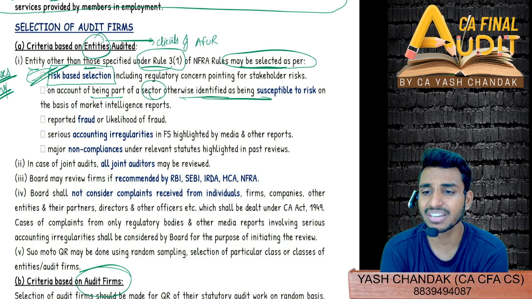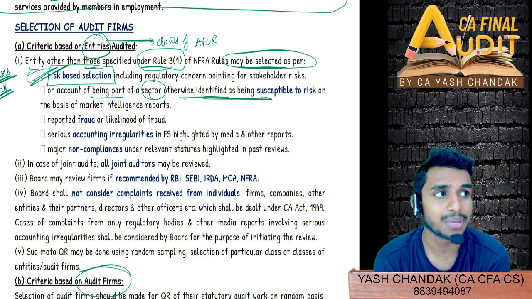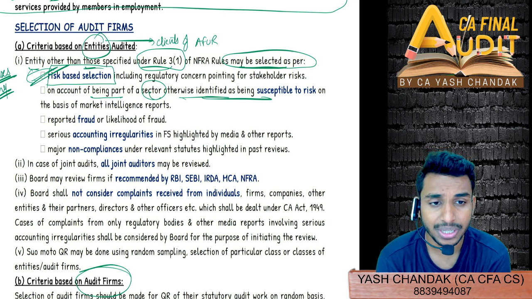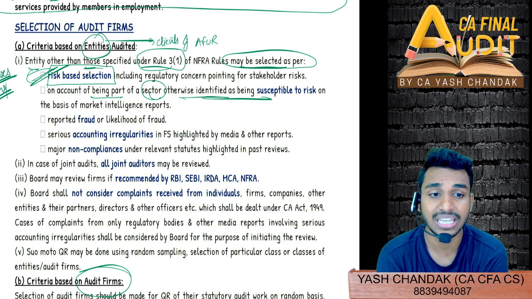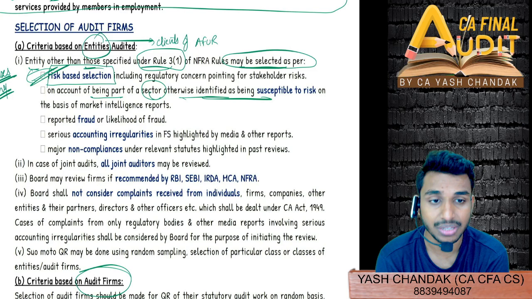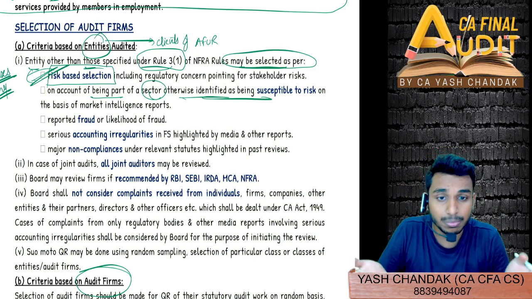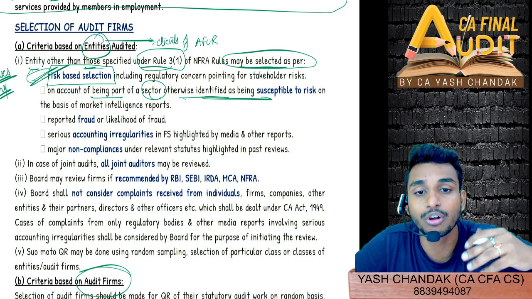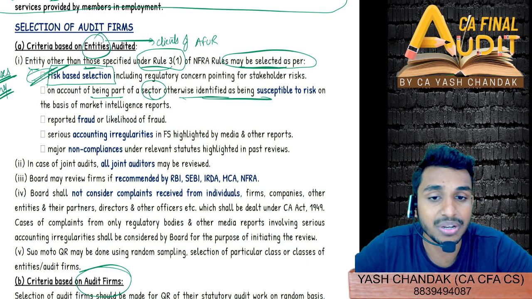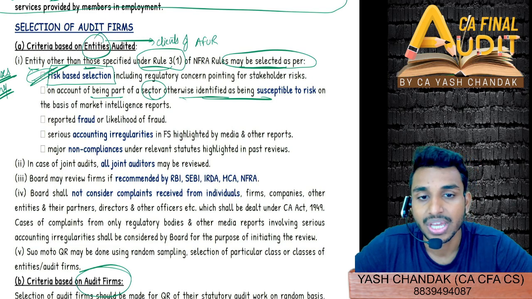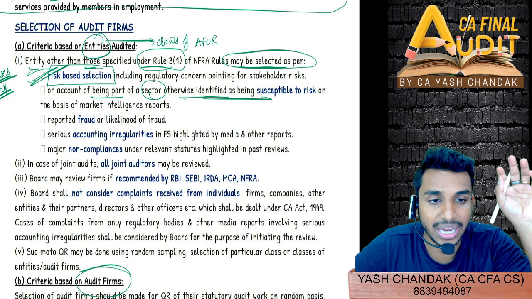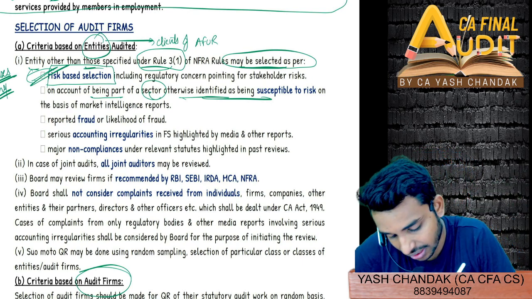That means based on sector-wise selection. Suppose right now they identify that the health sector is not performing much, or a few cases of fraud have been found in healthcare industries or healthcare sector companies. Then they can see that sector as particularly vulnerable, where a lot of misappropriation of assets, mismanagement or material misstatements have occurred in the last few years, and therefore they can focus on that particular sector and select those entities based on the sector analysis.